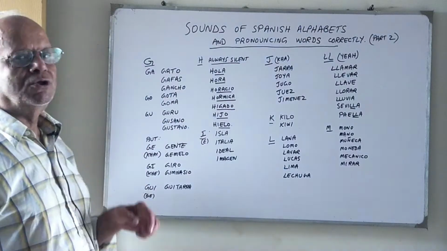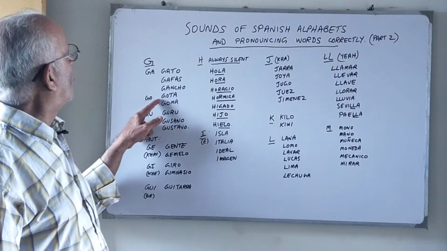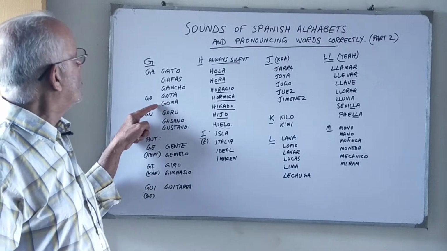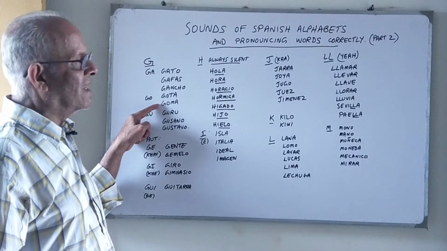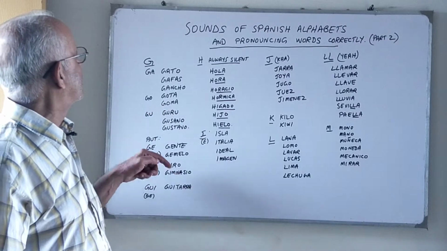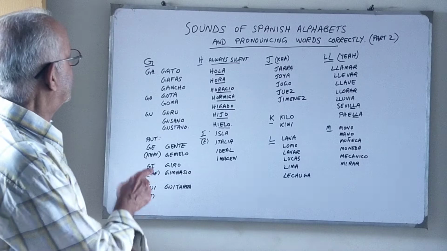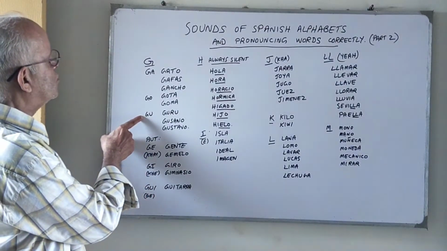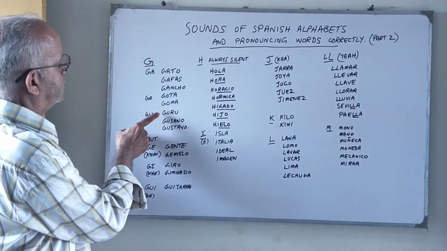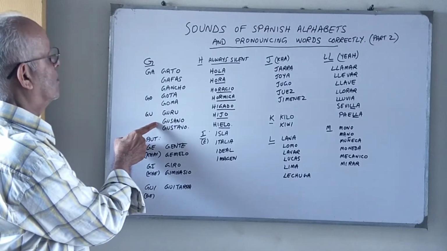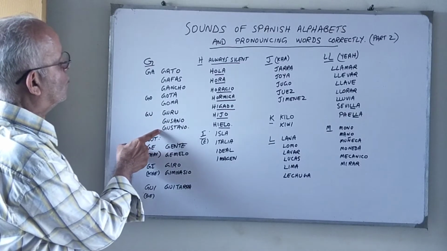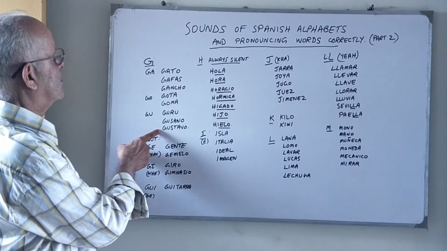Then we have GO. GO has a go sound, as in gota. Gota means a drop, like a drop of water. Goma. Goma can mean gum, or goma can mean rubber. Goma has two meanings in Spanish. Okay, so gota and goma. Then we have GU. GU has a gu sound, as in guru. Gusano. Okay, gusano is a worm. Guru, gusano, Gustavo. Gustavo is a boy's name.